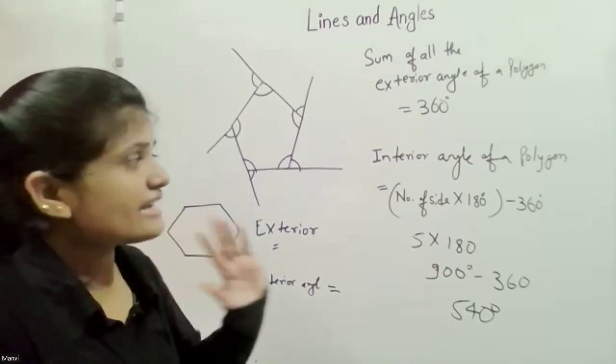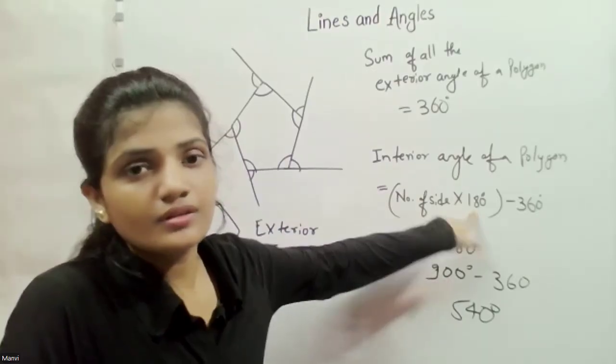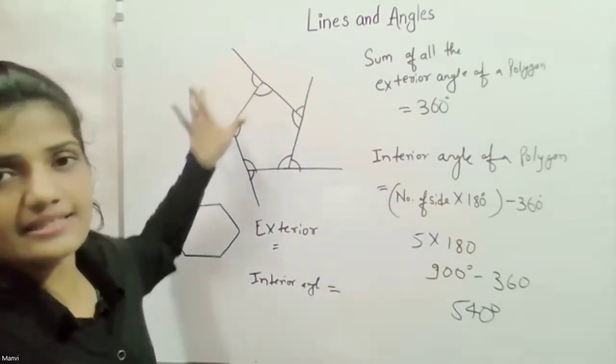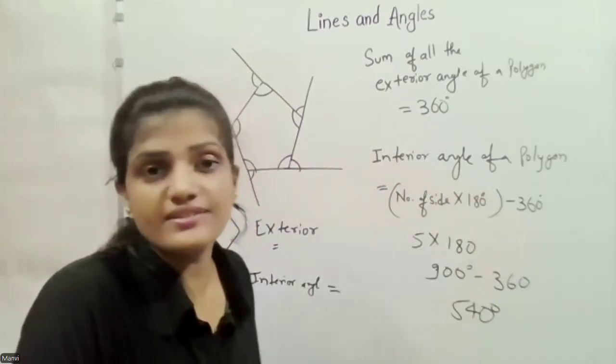So Kavya, you understand why we times the number of sides with 180? Yeah, because we have this different 180. And why we subtract 360?